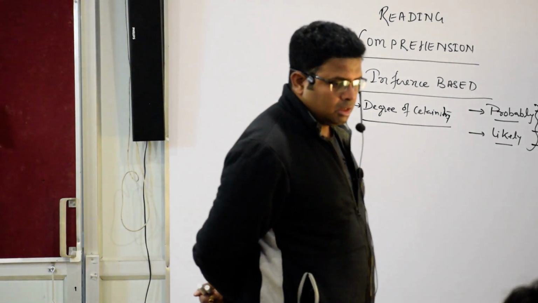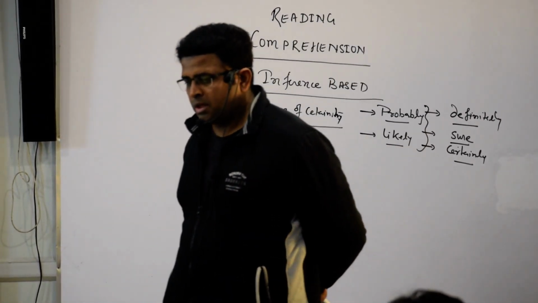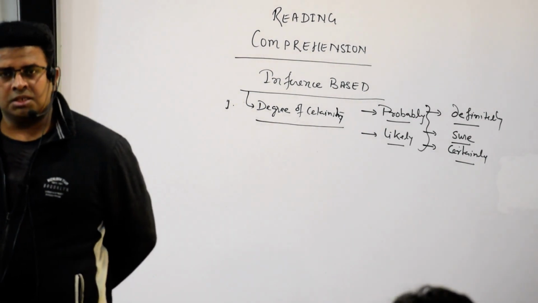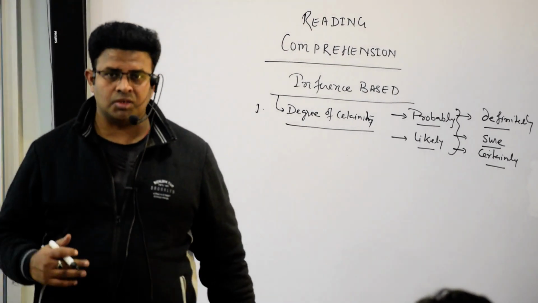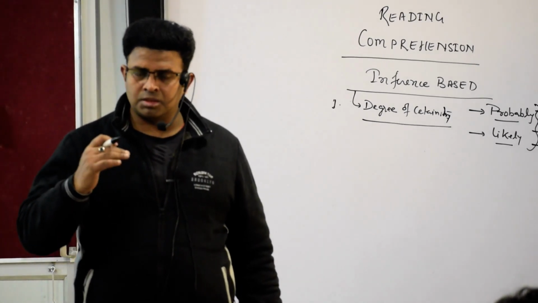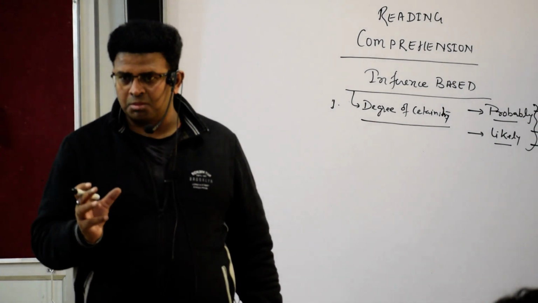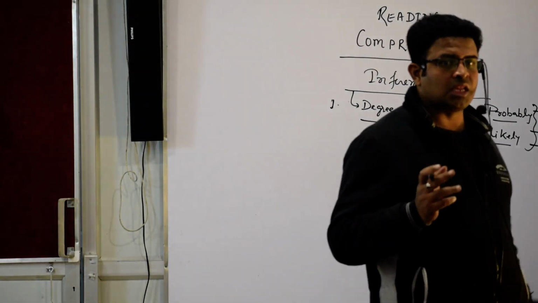If in the passage there is a probably, if there is a likely, then be careful that this is the degree of certainty. Probably is some certainty. Likely means I don't know, it can be 30% certain, 40% certain, 70% certain, but it is never said that definitely.